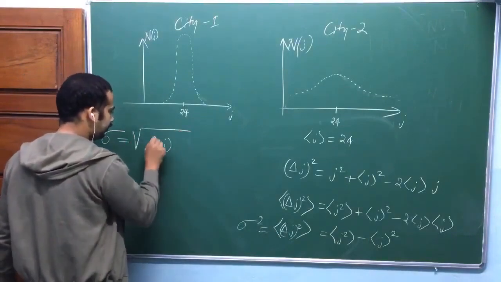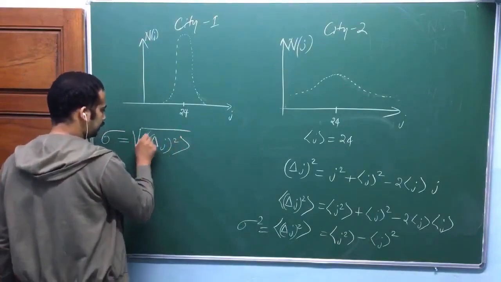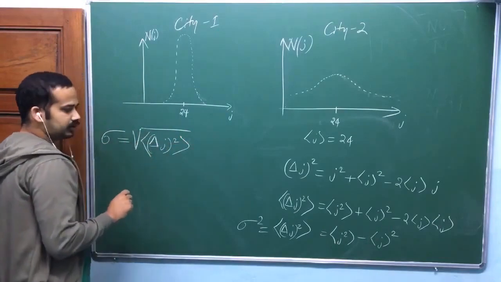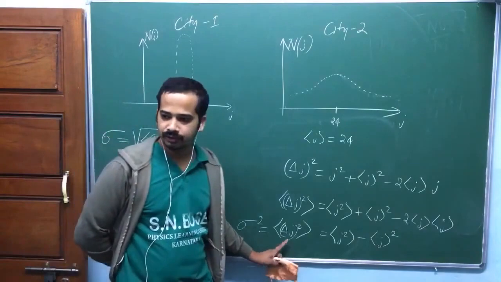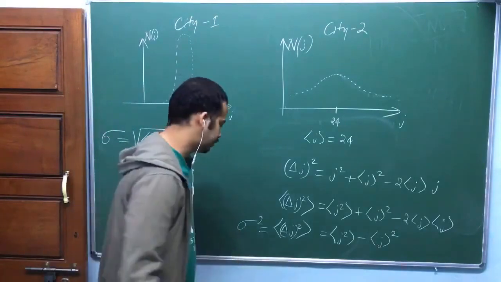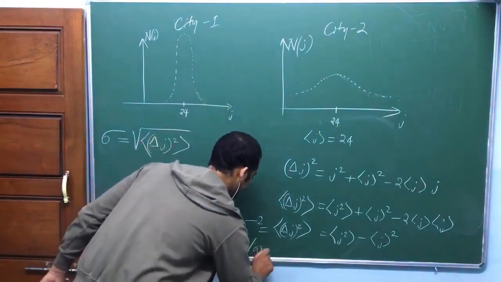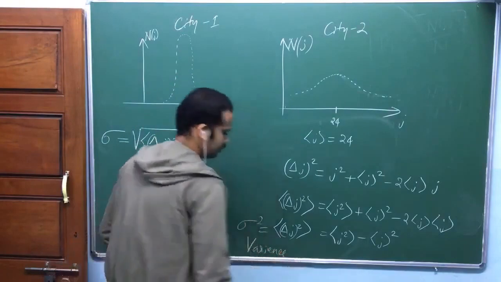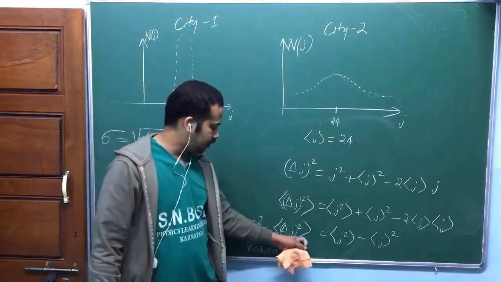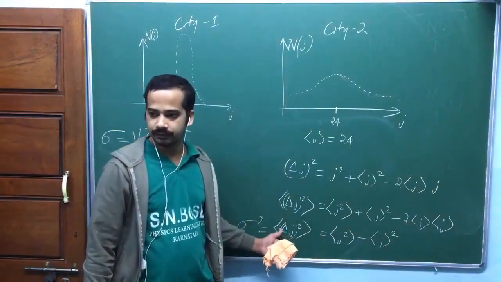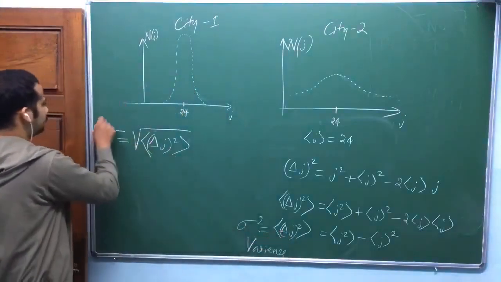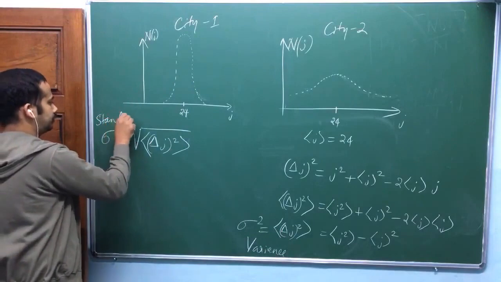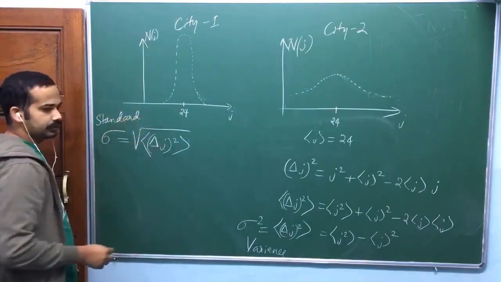Mean square deviation, it is called mean square deviation or variance. This is named as variance, the mean of the square of the mean deviation. If you take a root of that one, we call this one standard deviation. Root mean square deviation, you can say like that.